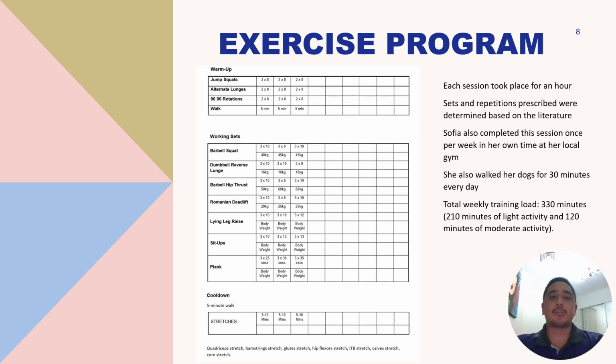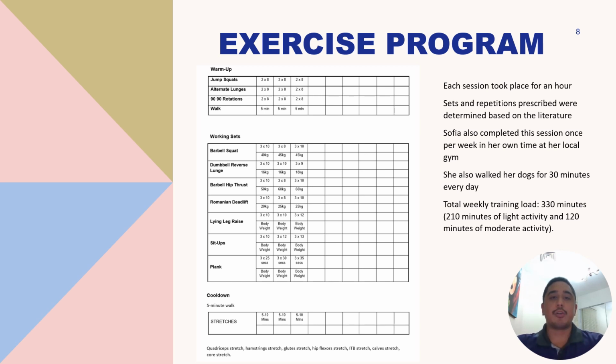I think that there was a good range of exercises to target the muscles in the lower body. However, an improvement could have been to add in exercises that isolated the calves, hip abductors and adductors, such as calf raises, and 3 sets on the hip adduction and abduction machine.